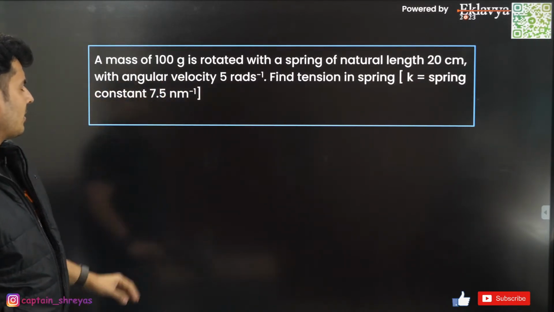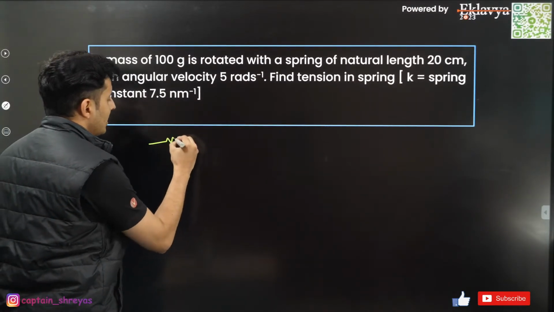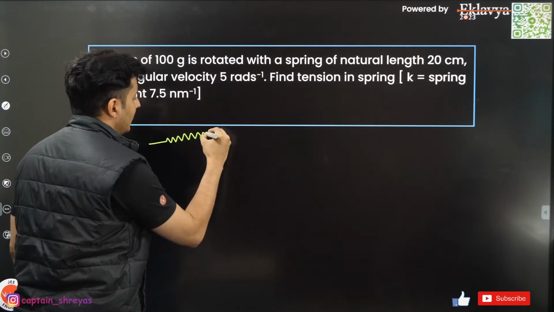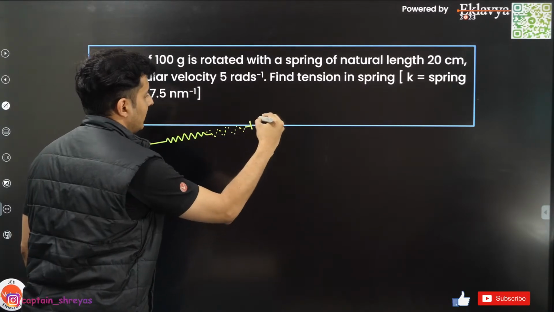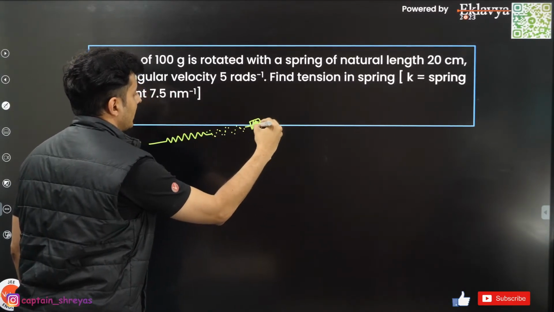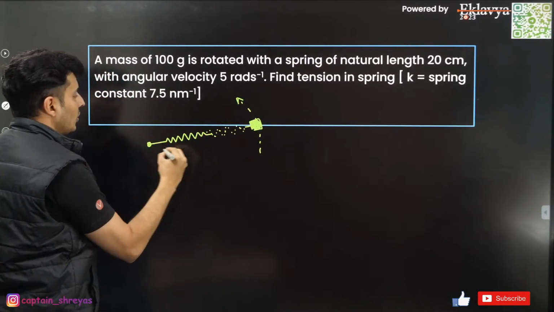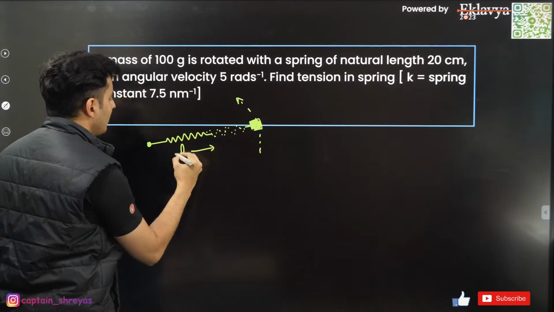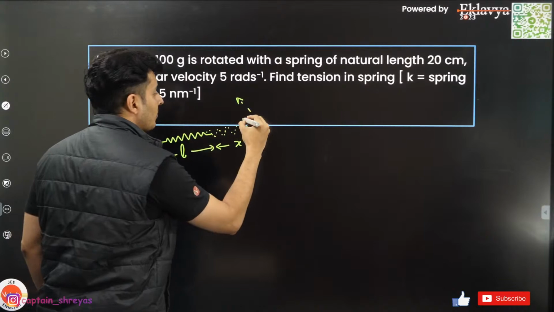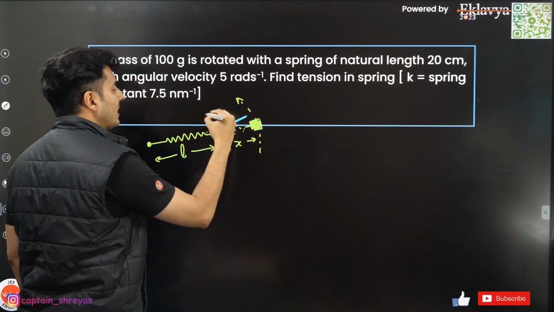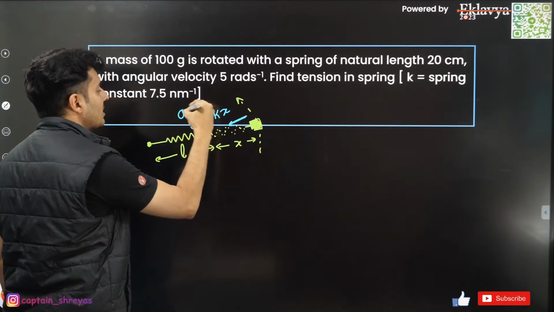The question is very straightforward. Imagine this is the spring and this is its extension, and it is connected to this mass, which is going in a circular path. If the original length of the spring is L, the extension is x. There will be a spring force acting towards the center, which is kx, and the mass will also have centripetal acceleration a_c.